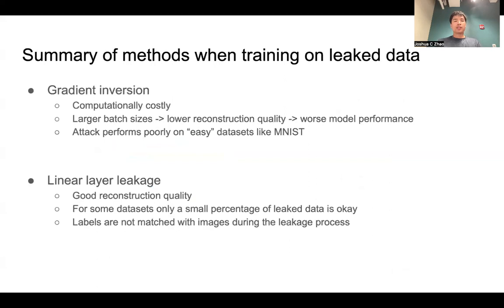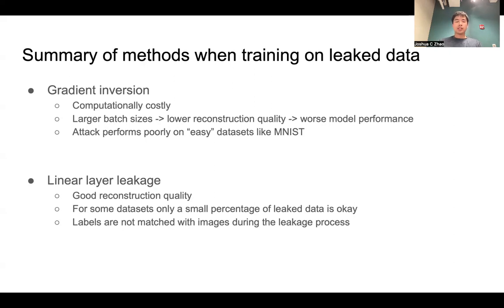To finish this talk, we'll give a summary of these methods when training models on leaked data. Gradient inversion is very computationally costly, and larger batch sizes result in lower reconstruction quality and ultimately worse model performance. However, this is not interesting by itself. What is interesting is that even the images with very poor reconstruction quality are still able to positively contribute to model training. Prior work would have completely discounted these images as they are irrecognizable, but we find that they are still useful for machine learning.